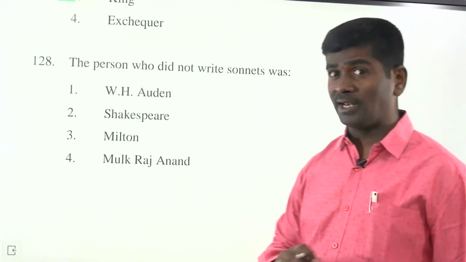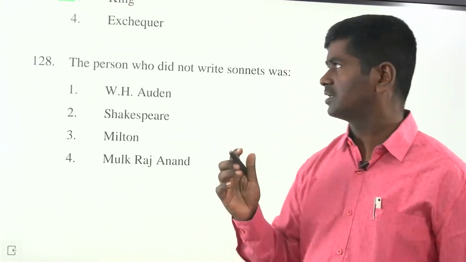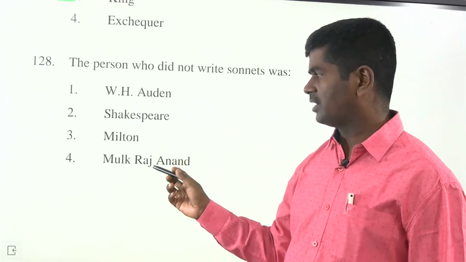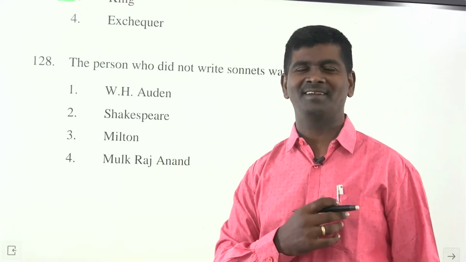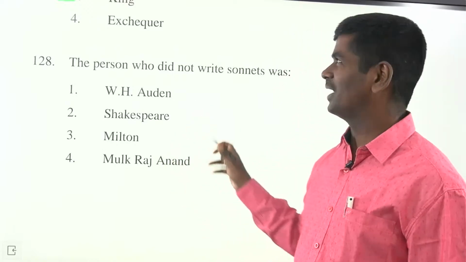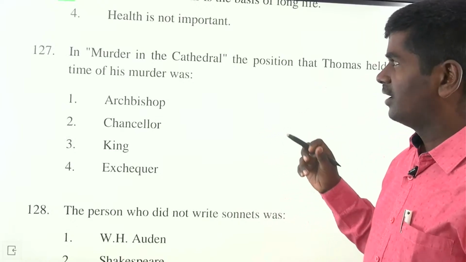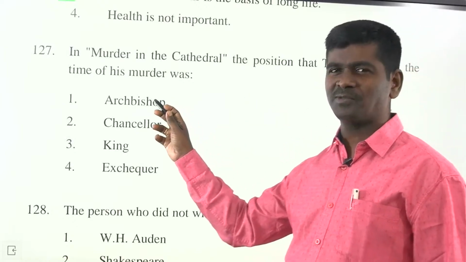Next, he was not very interested to give, but he gives. The person who did not write sonnets was: W. Jordan, Shakespeare, Milton, or Mulk Raj Anand. The answer is Mulk Raj Anand. How simple it is. And in Murder in the Cathedral, the position that Thomas held at the time of his murder was archbishop.